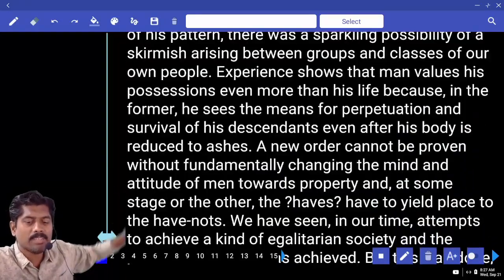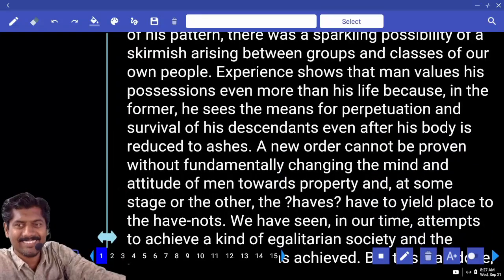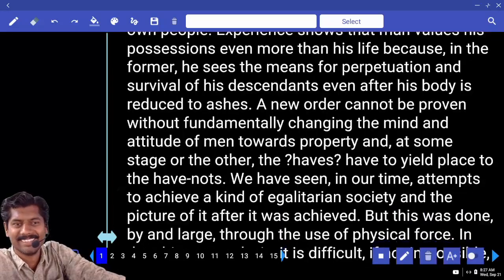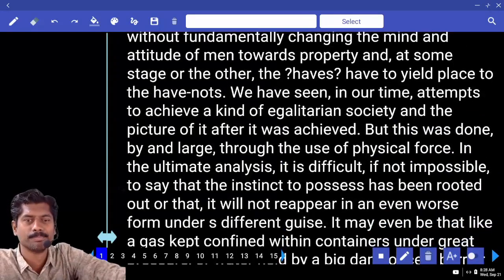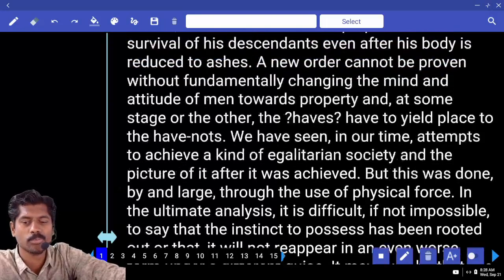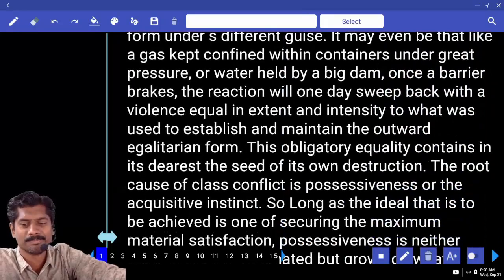How many of you have read the passage? Nobody read the passage. Wow. Only one student, I'm happy for that student. Where is impartiality? Can you show me? Is it there?